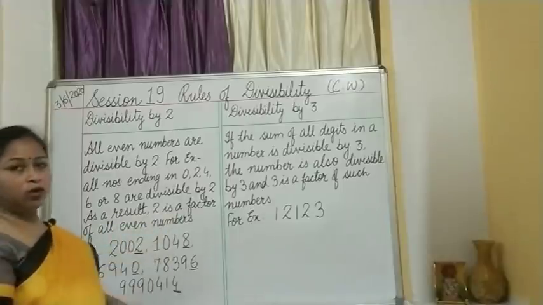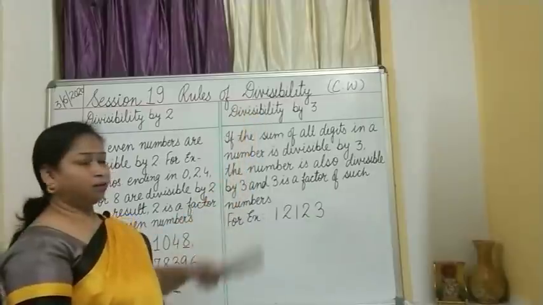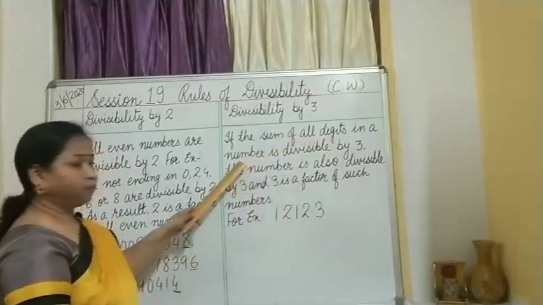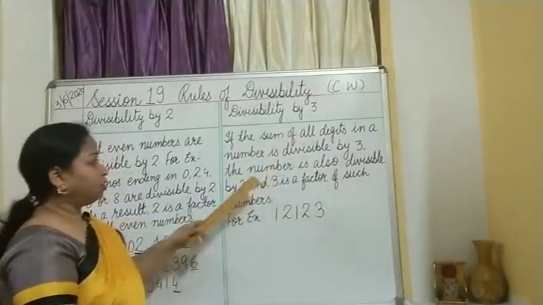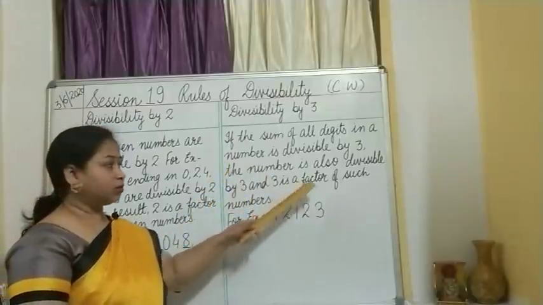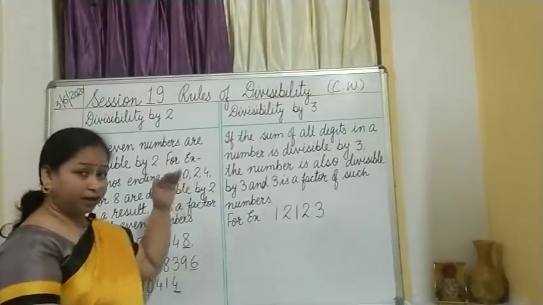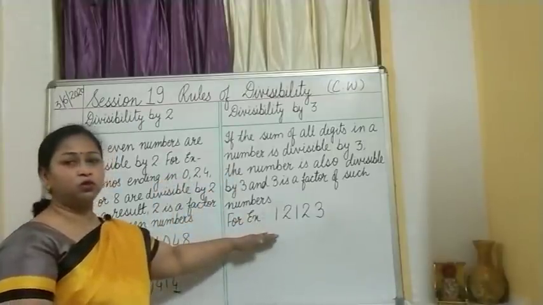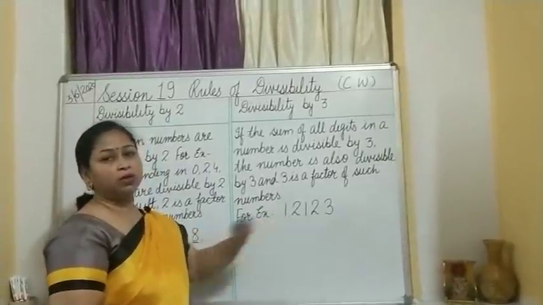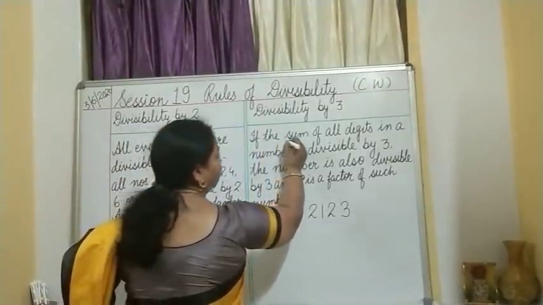Understood? Let us move on to the next divisibility rule, that is divisibility by 3. If the sum of all digits in a number is divisible by 3, the number is also divisible by 3, and then 3 is a factor of such numbers. Okay, we will read it out and then solve the example given. The example I have taken is 12,123.